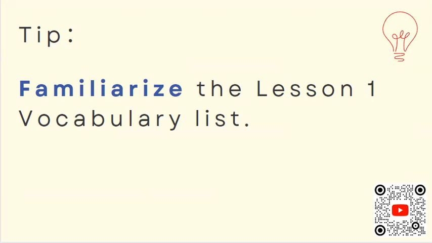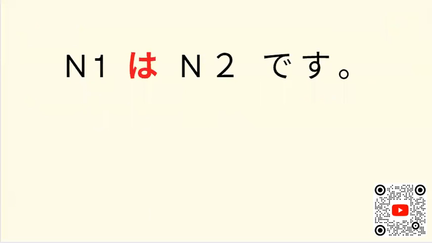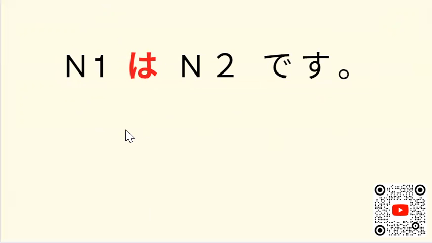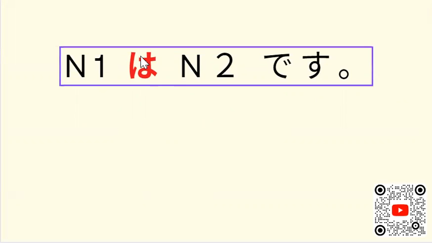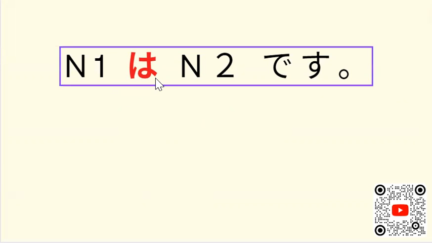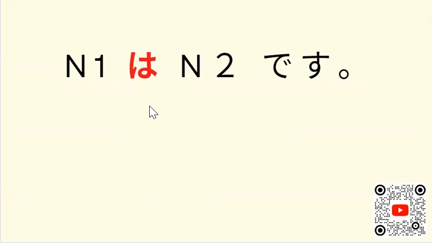では始めましょう. Okay, so we have here noun 1 wa, noun 2 desu, minasan. So maybe most of you are confused why it is wa here instead of ha. Noun 1 ha, noun 2 desu. So from that, minasan, you will hear it very weird, no? Wa, ne, ha. So when I started learning Nihongo by myself, minasan, I was wondering why ha here is pronounced as wa.